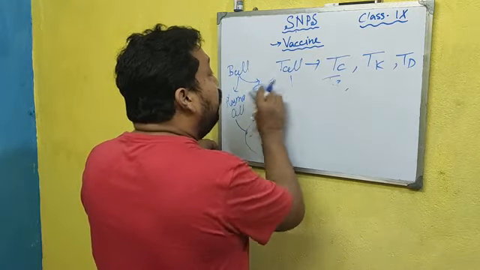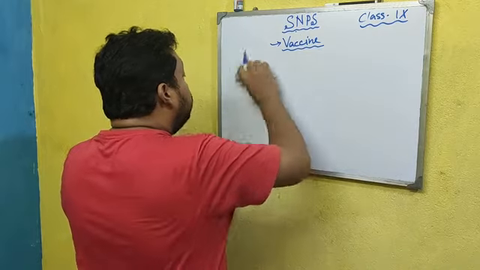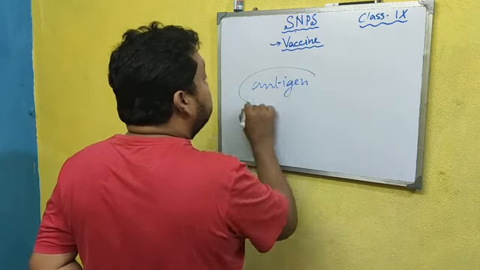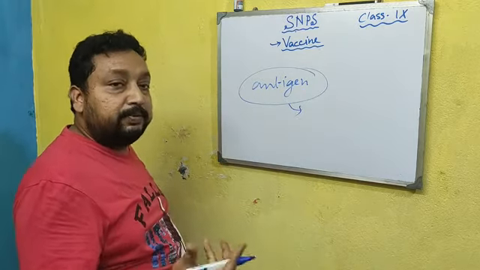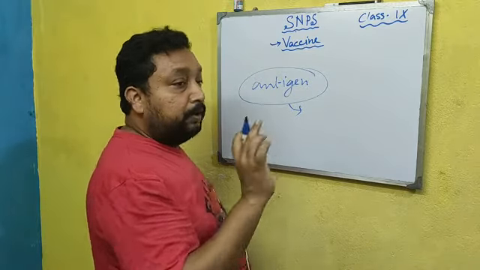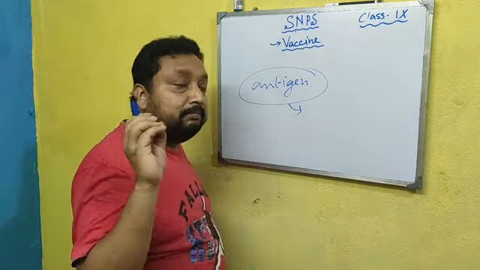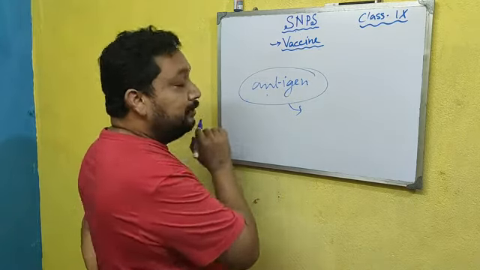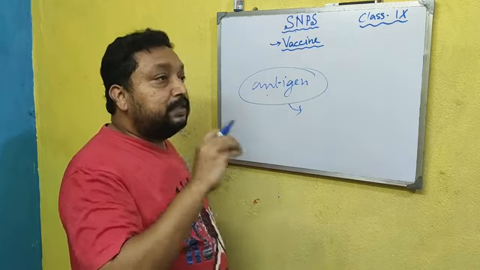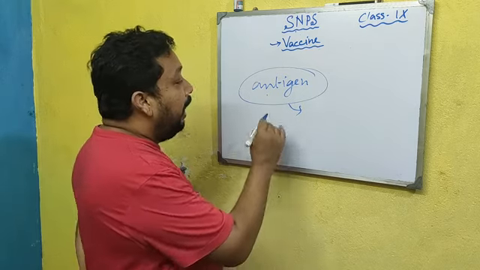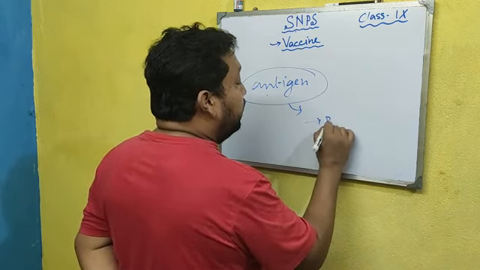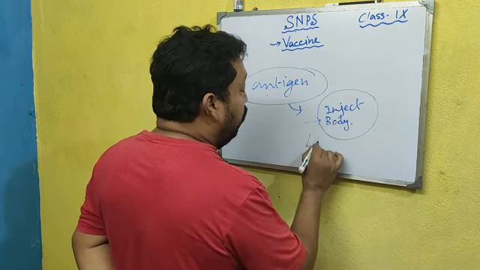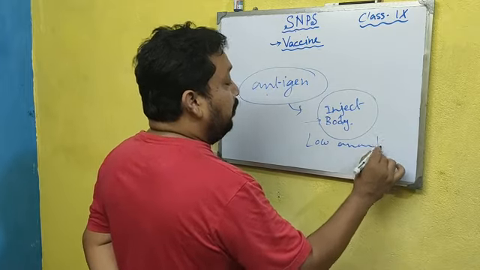How? If we give a low amount of antigen, which has different parts, like nucleic acid, upper coat, inner coat, protein, we take some part or the total living antigen or killed form, whichever is suited for that disease, and inject it into our body in a very low amount.